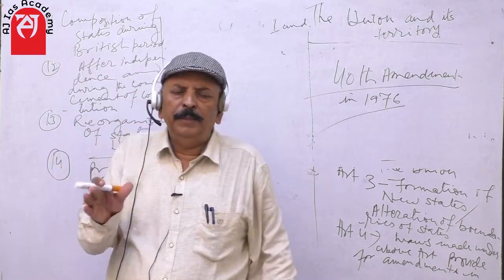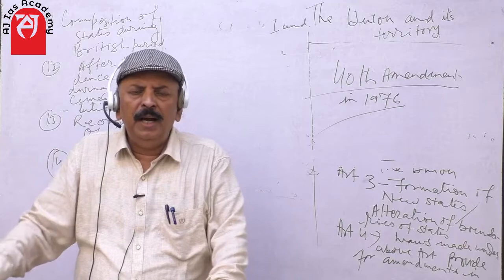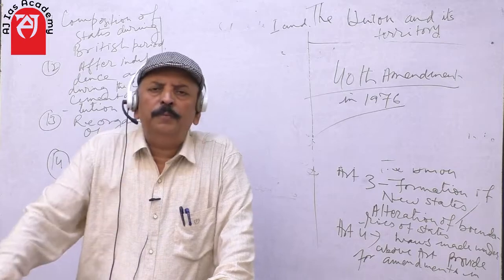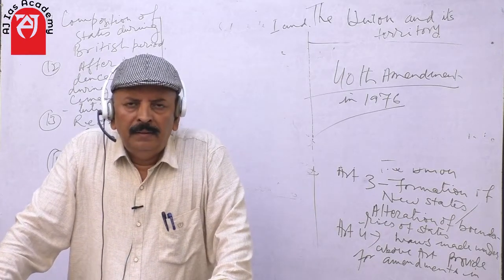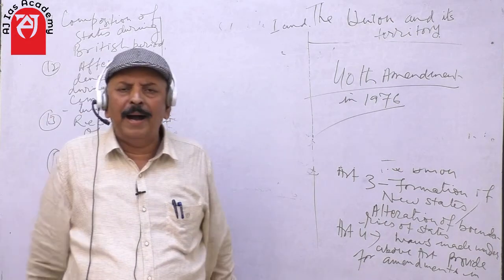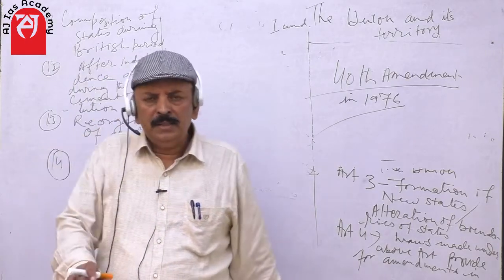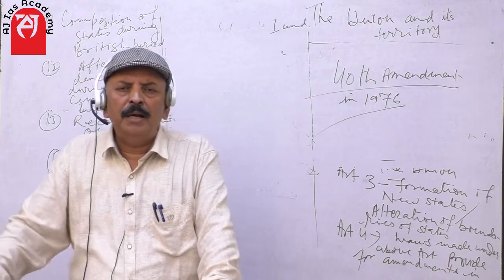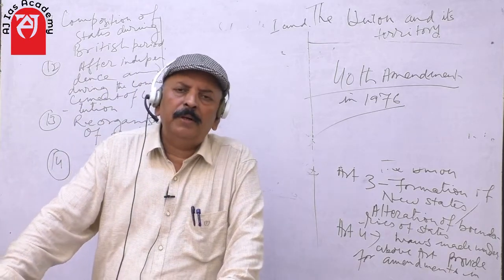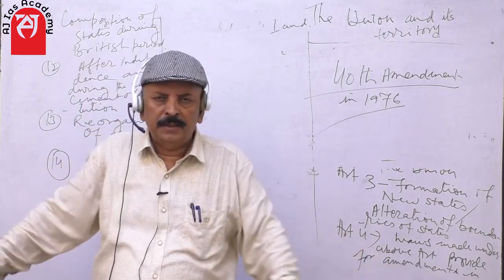Tell me, during the British period, how many states in British India were operating? You might be knowing that there were two sets of government during the British period. Those areas which were directly controlled by the British government were called British India, and those areas which were controlled or administered by the native kings, they were Raja or Maharaja, were called native states or princely estates.